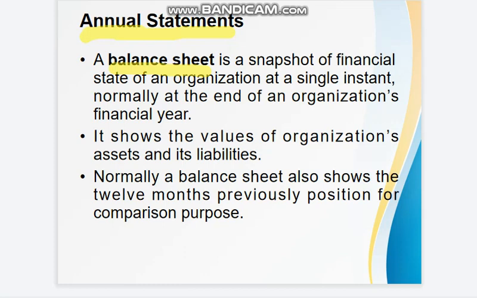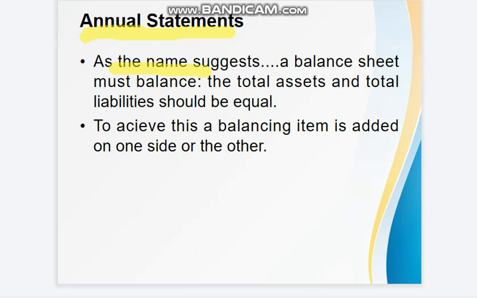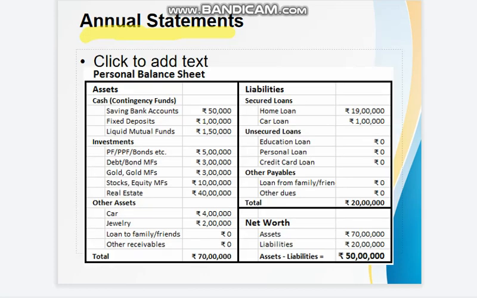Normally, a balance sheet also shows the position 12 months previously for comparison purposes. As the name suggests, a balance sheet must balance: the total assets and total liabilities should be equal. To achieve this, a balancing item is added on one side or the other. Here we can see a personal balance sheet.